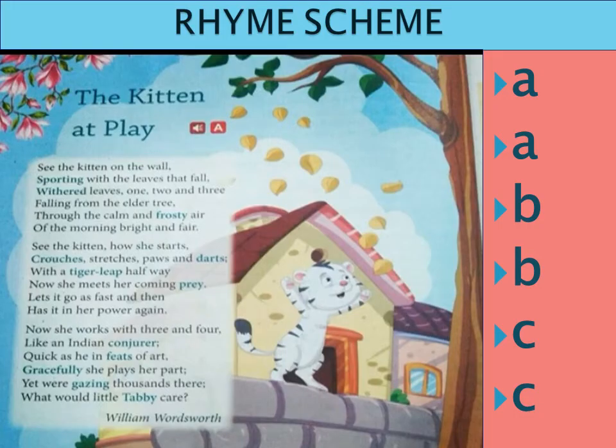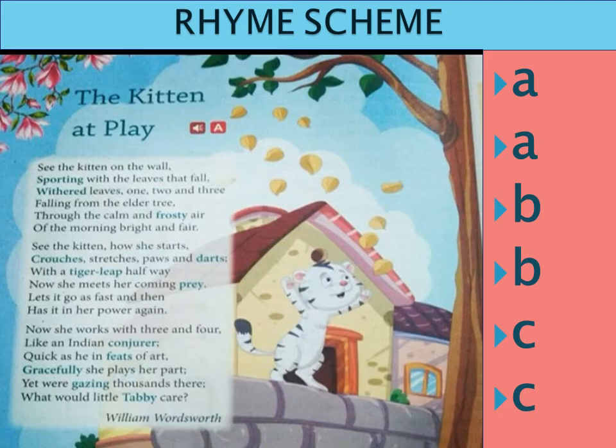Now for the first stanza, they have already given the rhyme scheme, children. That is, see the kitten on the wall to of the morning bright and fair. The rhyming words are wall, fall, tree, tree, air, fair. These are the rhyming words which you find at the end of each sentence.